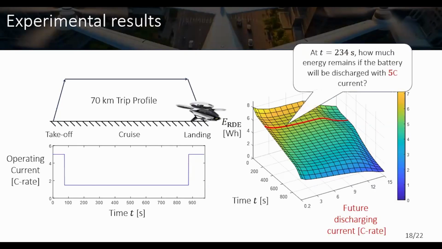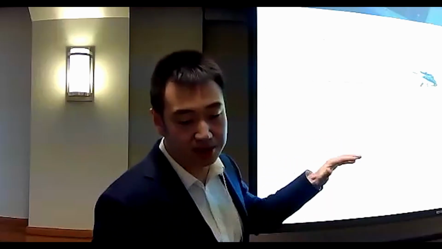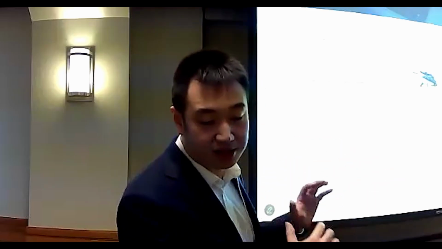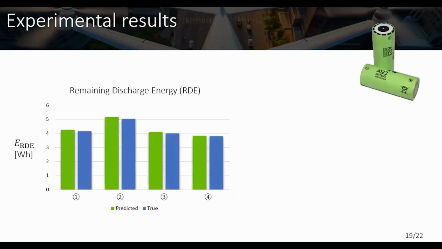This point tells you how much energy can be withdrawn from the battery at this operating time if in the future it's discharged under a 5C current. And this point tells you how much energy for a 9C future discharge current. Then we selected 4 points at different operating times and different discharging currents to validate the accuracy of the prediction. We can find that under these 4 scenarios, the prediction, which is the green one, matches the blue truth pretty well.